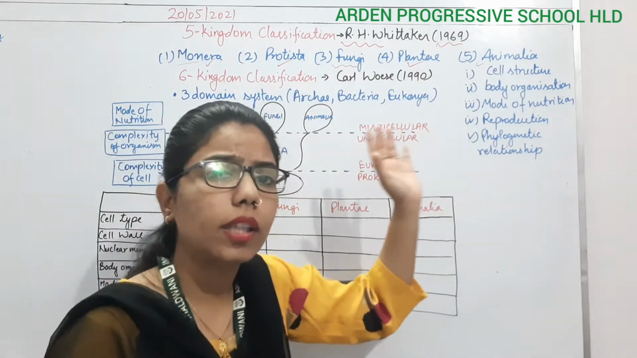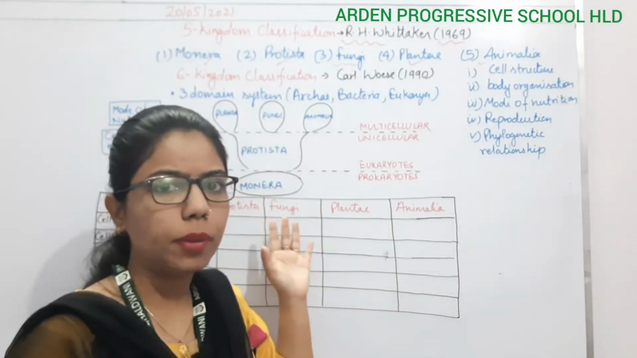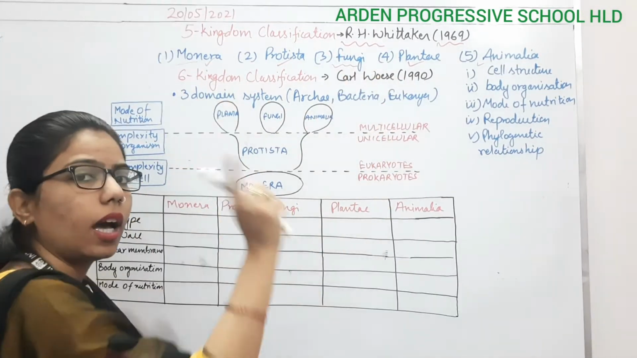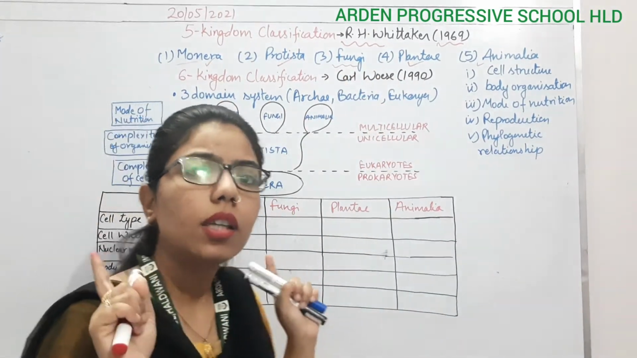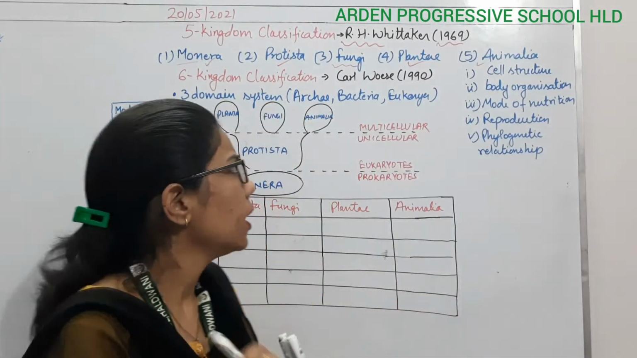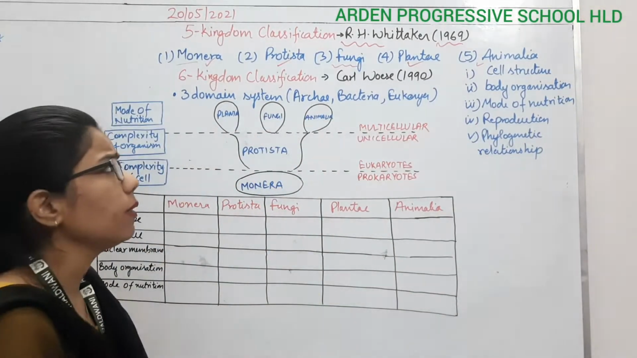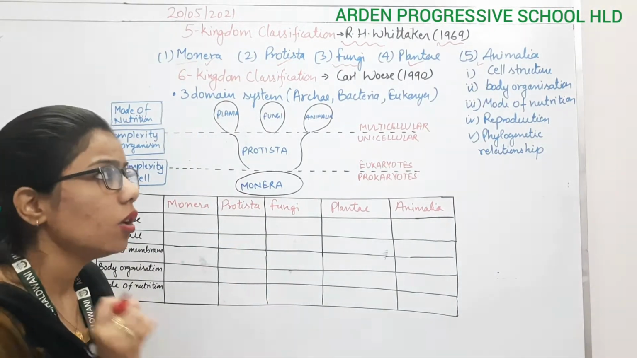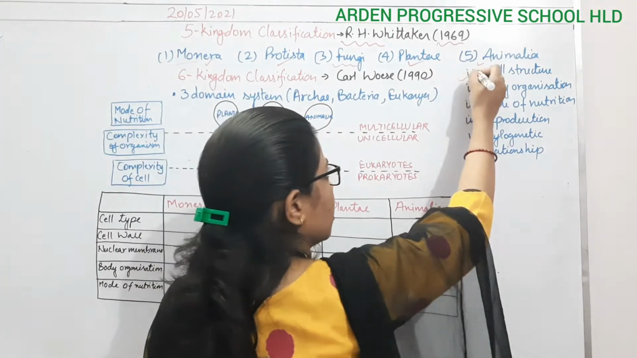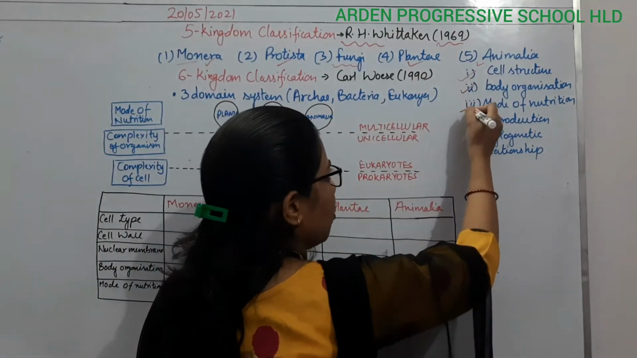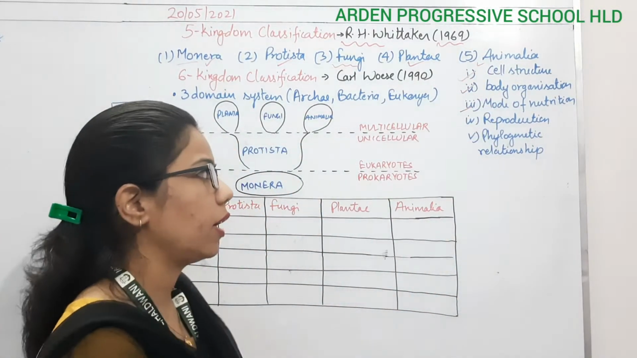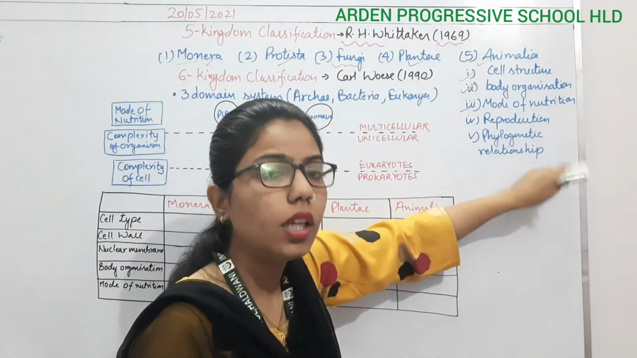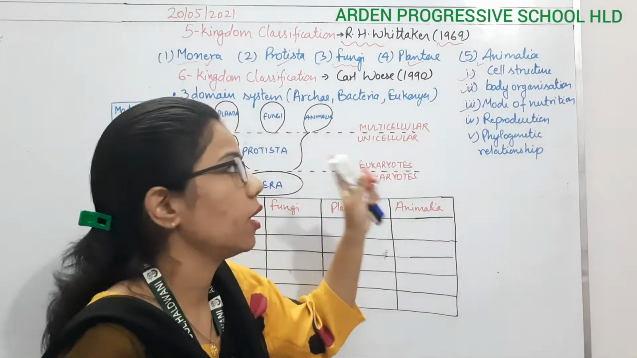So it means that all the organisms present like this are evolving from the ancestor, from the initial part. All the organisms are coming from the single cell. Now again, we have the bases of classification in the five kingdom classification. What are the bases? Cell structure, body organization, mode of nutrition, reproduction, and phylogenetic relationship. So this basis of classification is very important for the five kingdom classification.